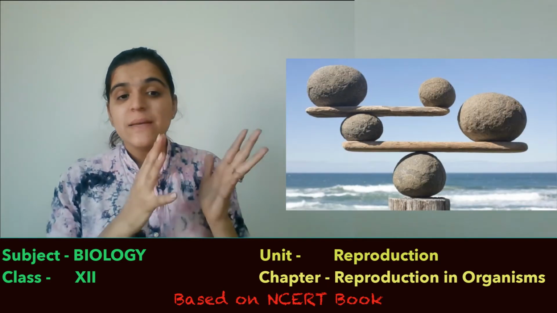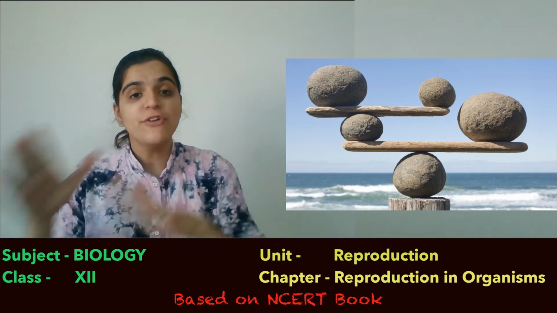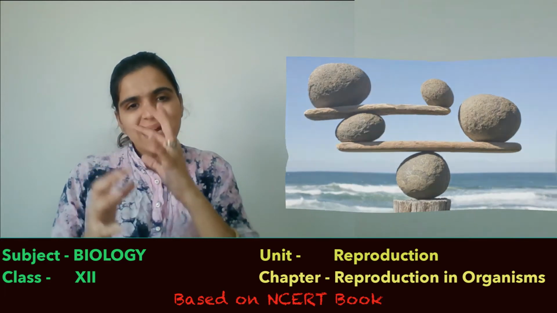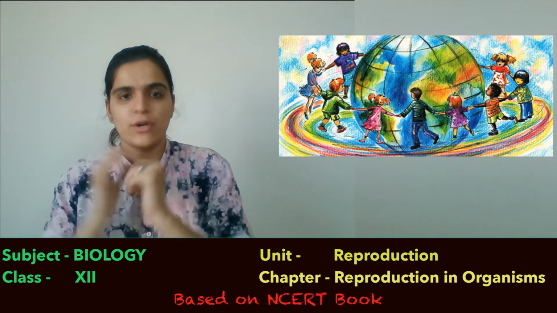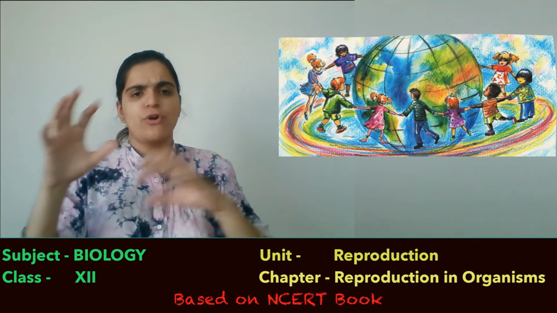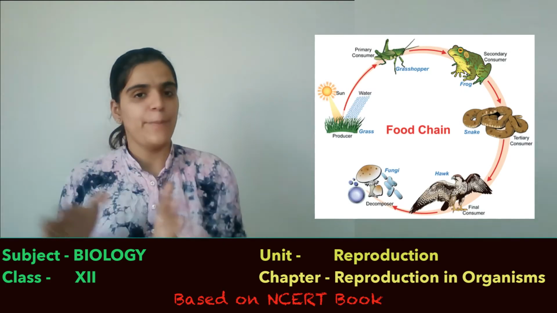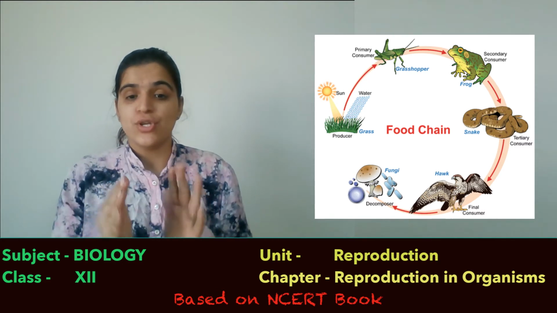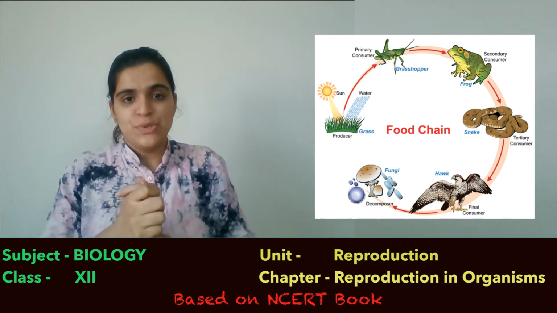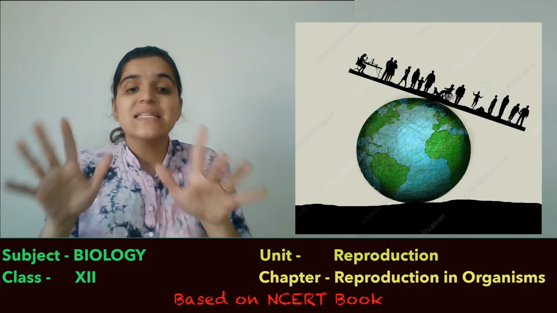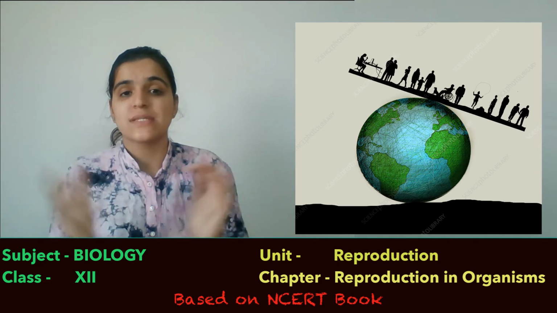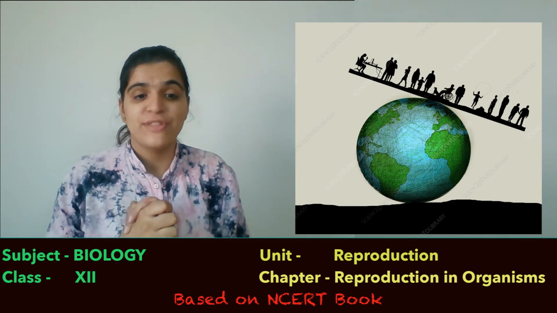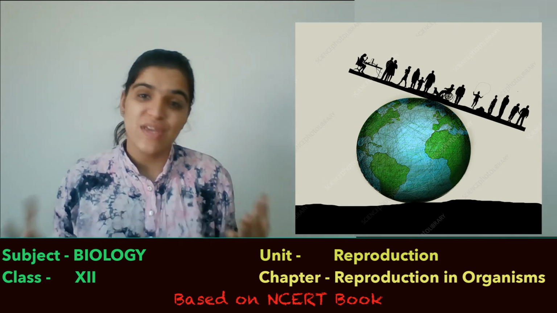Further, it sustains a balance in the ecosystem among different biotic components. Students, we are all interdependent upon other organisms. We are all constituents of the food chain, food web. We are all linked. So if any species is unable to reproduce, it definitely creates a disbalance between the different ecosystem components. Without reproduction, the life that is thriving now would cease.